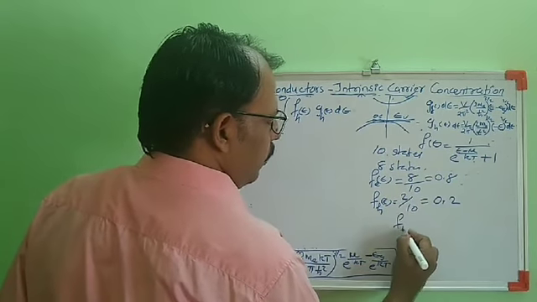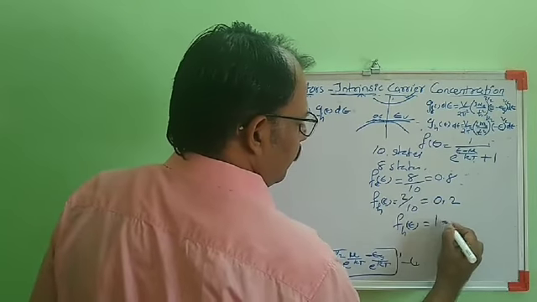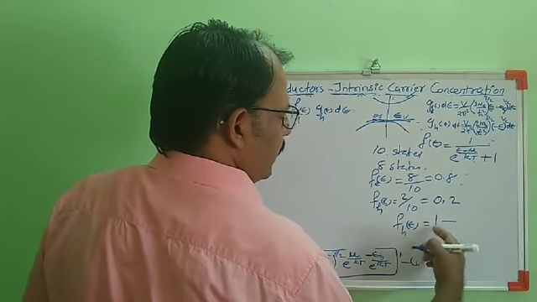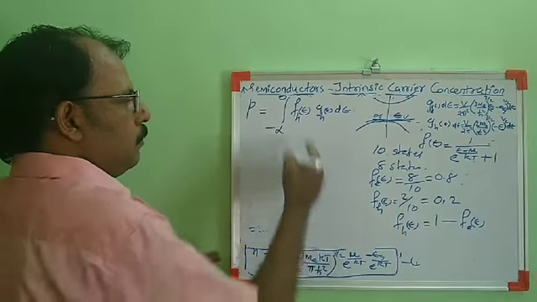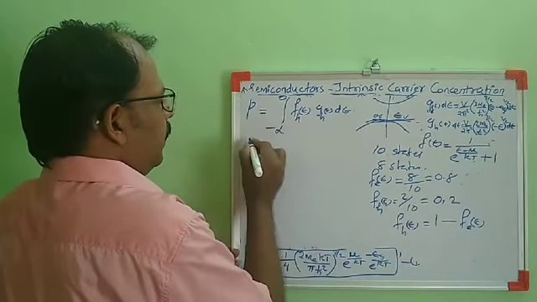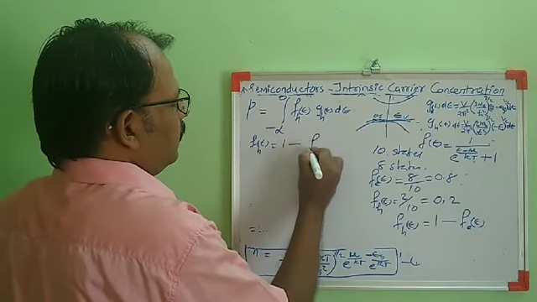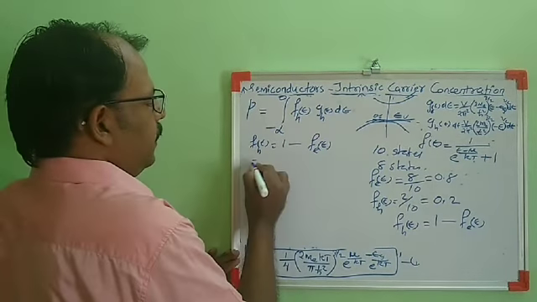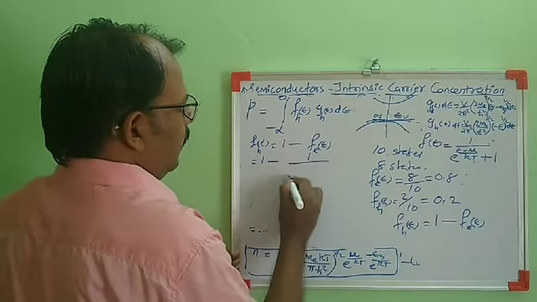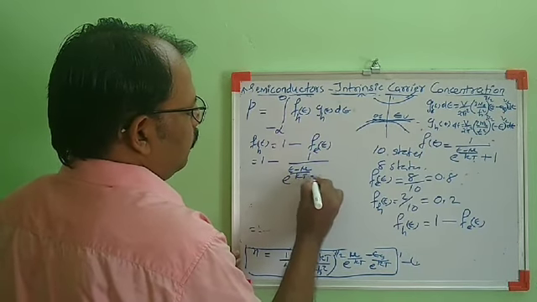So, the probability of occupancy of holes can be obtained as f_h(E) equal to 1 minus f_e(E), which is 1 minus 1 by e raised to (E minus mu) by kT plus 1.